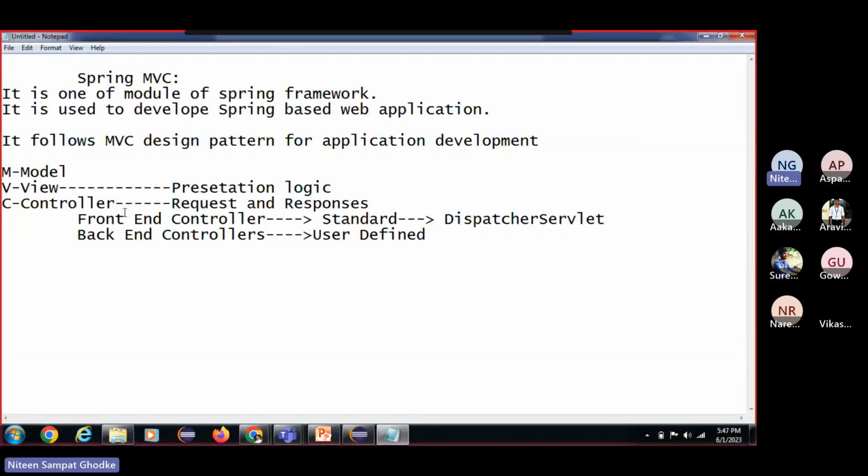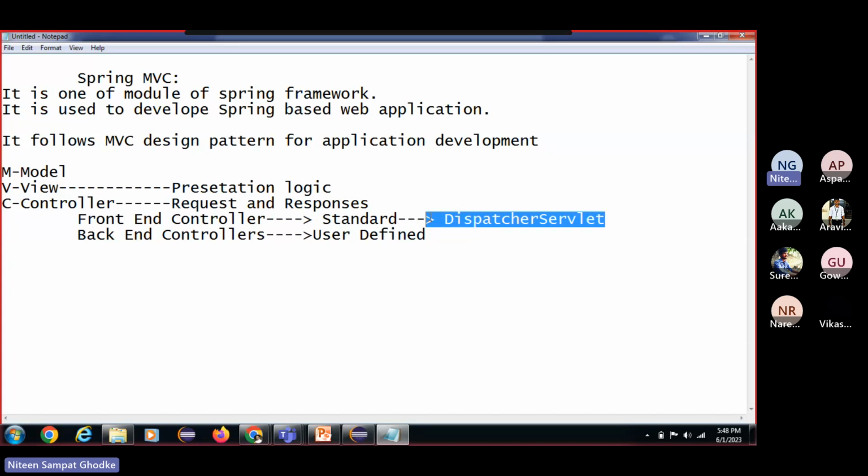Request response handling logic we can simply put into the controller. If we explicitly have to write that code, we create user defined controllers, which we call the backend controllers, and there we can put our request response handling logic.